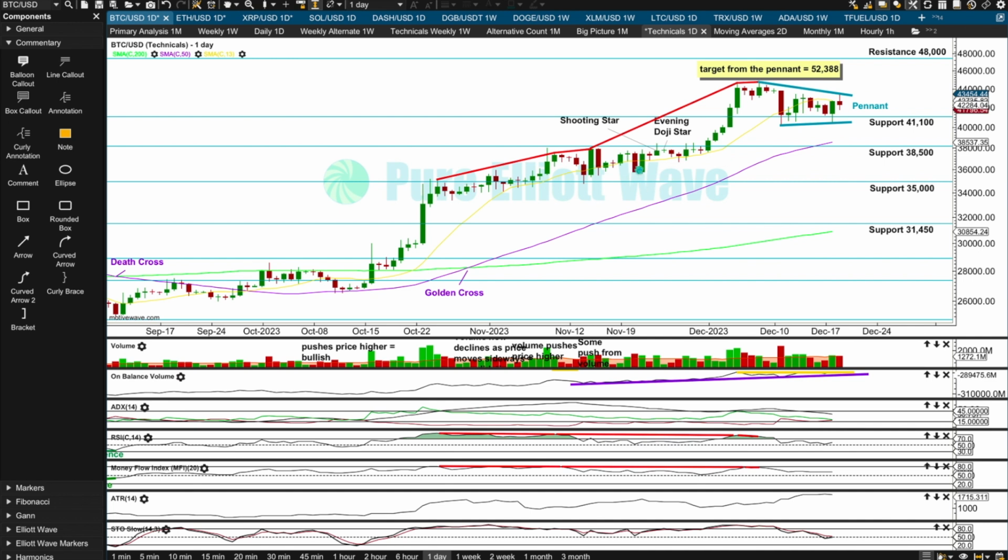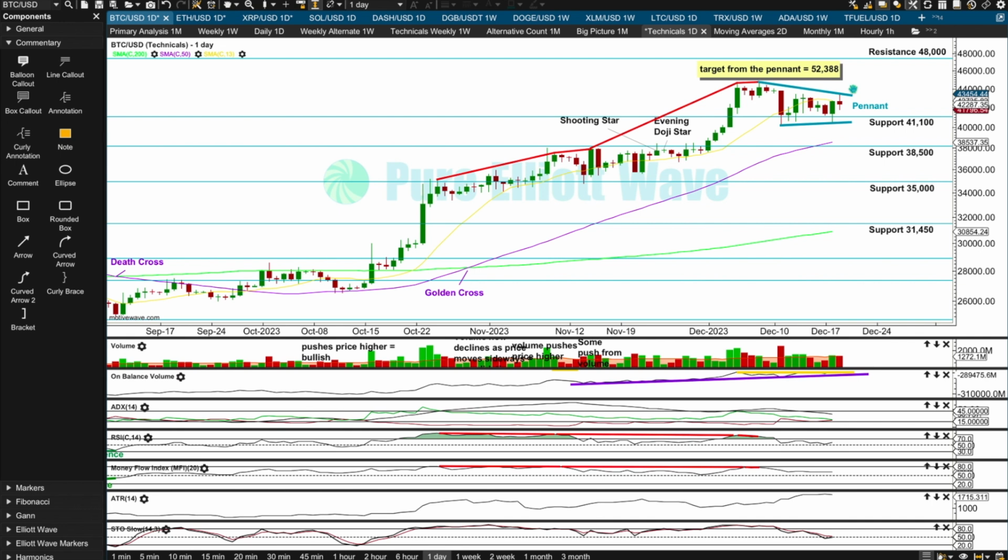So I've calculated the flagpole from this low to this high, and I've added that distance to where a potential breakout point would be tomorrow. Now, if the pennant continues sideways for a few more days, that target for the pennant at 52,388 may change because it may need to be recalculated. In order for a breakout from a pennant, we need to see an obvious close above resistance. And for an upward breakout, we should have support from volume so that we can have confidence in it.